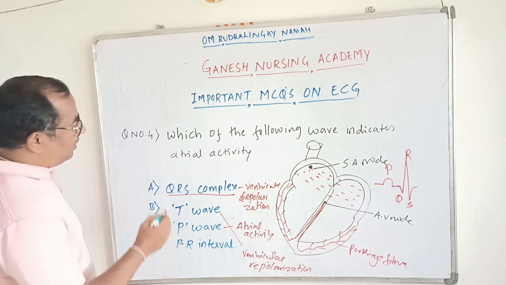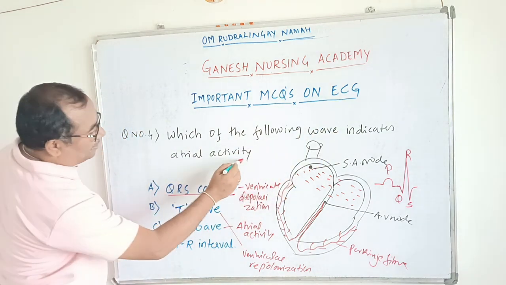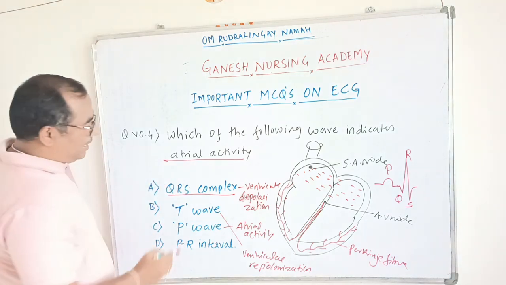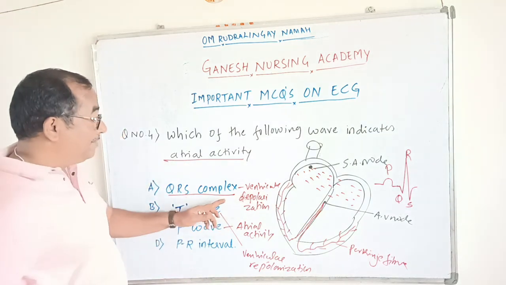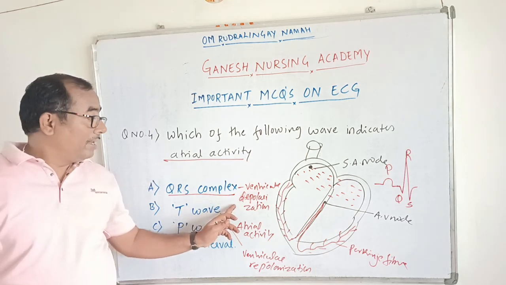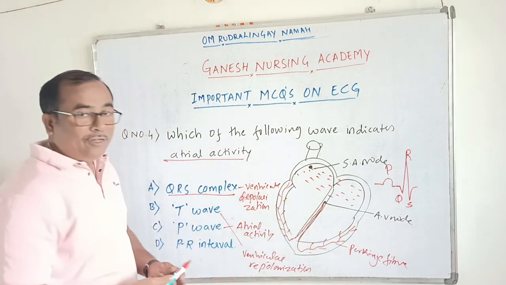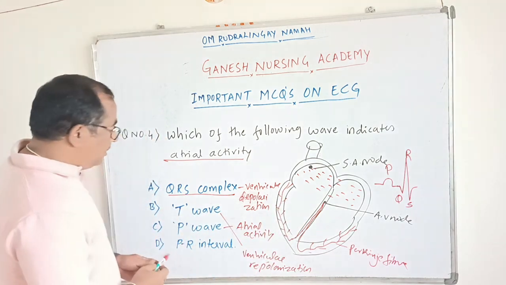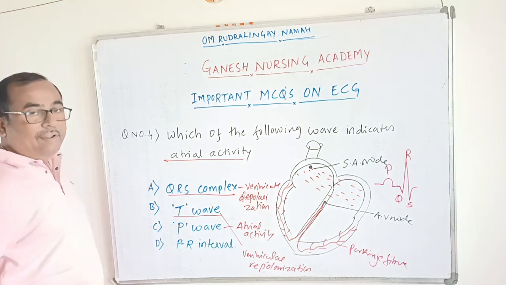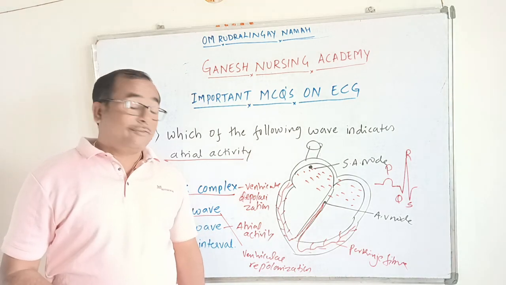So here, which of the following waves indicates atrial activity? They have asked about the atrial activity. QRS complex will denote the ventricular activity, or ventricular depolarization. It denotes the ventricular contraction. Then T wave indicates the ventricular repolarization, that is the relaxation of ventricles.